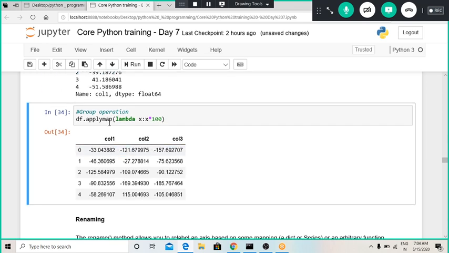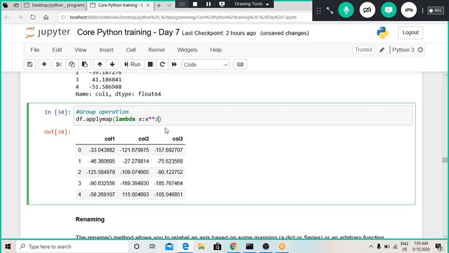So it will apply on each and every column that is present in that particular data frame. And now I wanted to multiply each and every element with 100. So for that we have used this star command. Like consider if I wanted to square each and every element, for that we can use this double star command, double star and then 2. By using this particular command it will square the value, it will multiply its own value with its own value, and it will return the output.